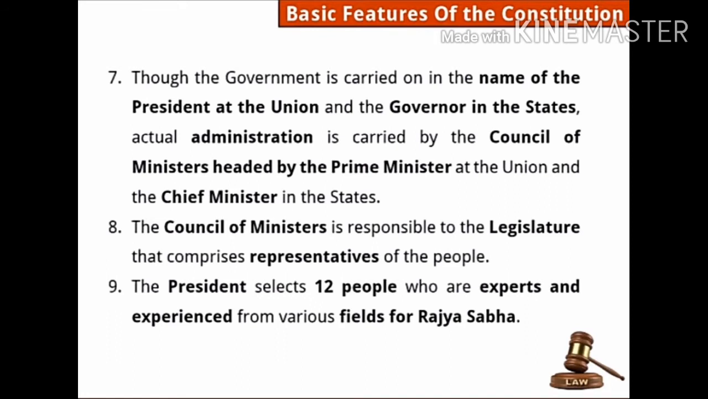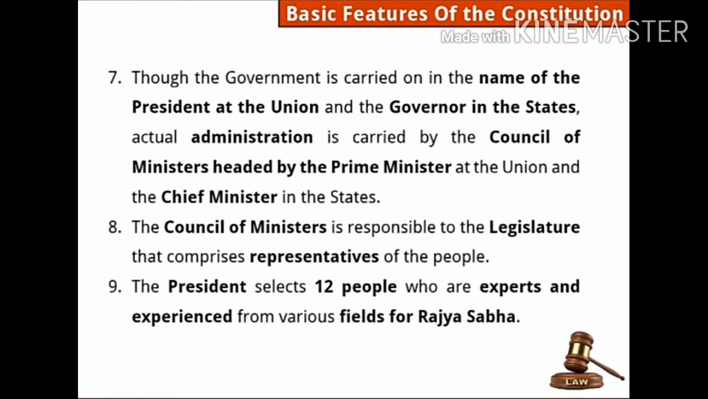The council of ministers is responsible to the legislature that comprises representatives of the people. Here, council of ministers, they are responsible to answer in the parliament. They have to solve all the issues in the parliament. They have to answer the people.